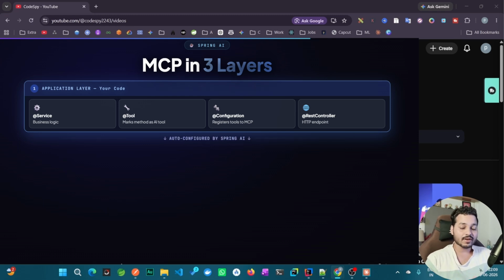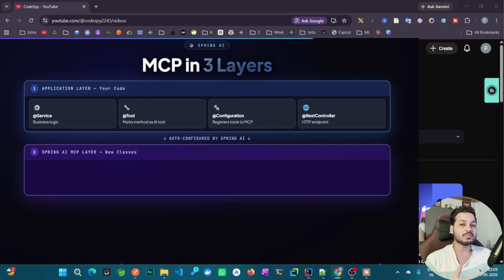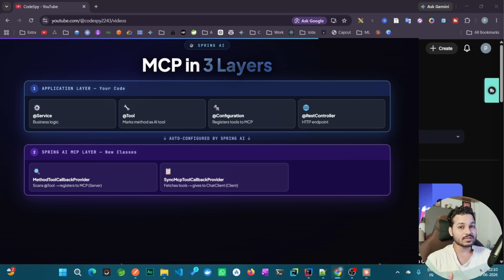So after that, our next layer is Spring AI MCP layer. So here we will use some new classes which you have not seen yet, like we will use MethodToolCallbackProvider. We will define this class in MCP server. This class is basically used to scan all the tools defined in your server, and it will register those tools to MCP protocol layer.